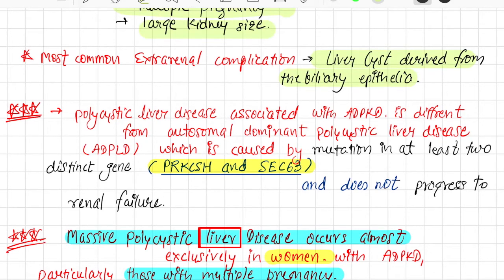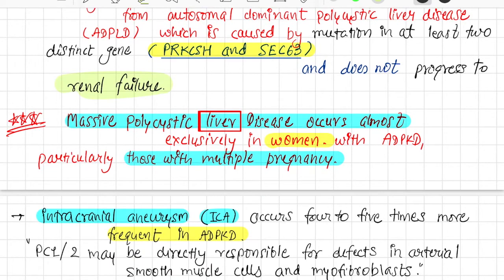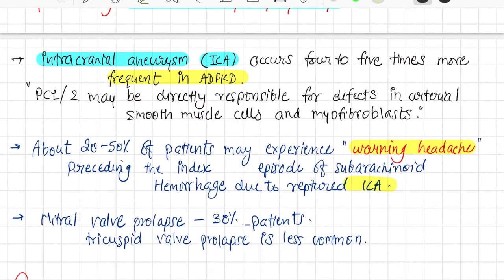Polycystic liver disease associated with ADPKD is different from autosomal dominant polycystic liver disease, which is caused by mutation in at least two distinct genes, PRKCSH and SEC63, and does not progress to renal failure. So renal cysts can lead to liver cysts, but liver cysts cannot lead to renal cysts. Massive polycystic liver disease occurs almost exclusively in women, particularly those with multiple pregnancies.